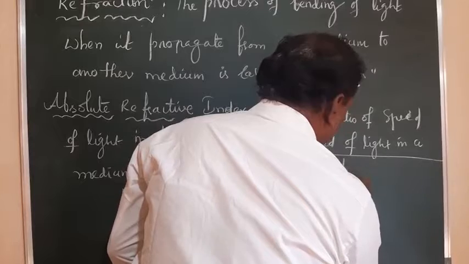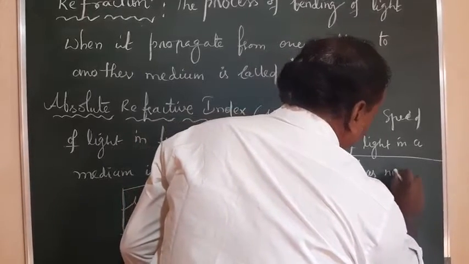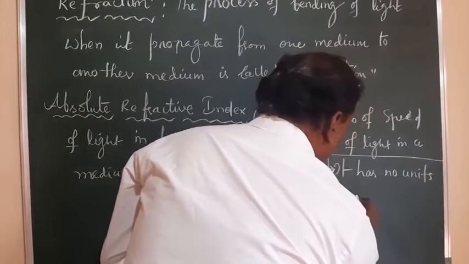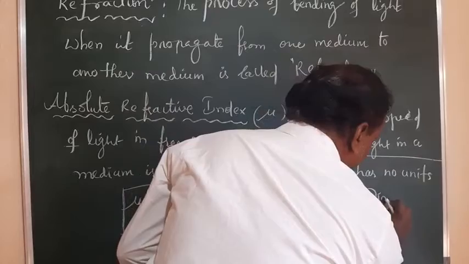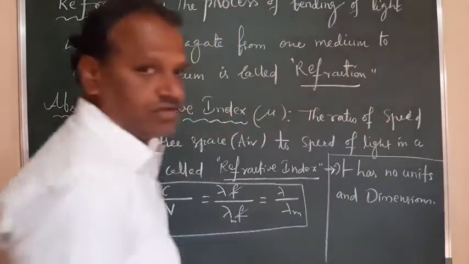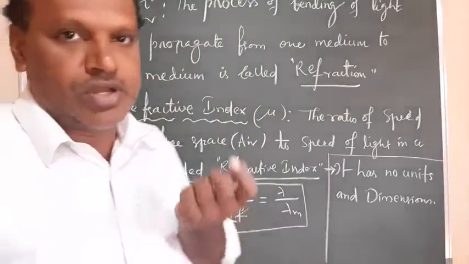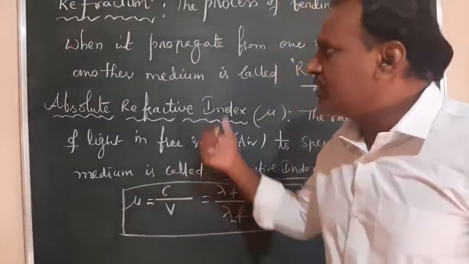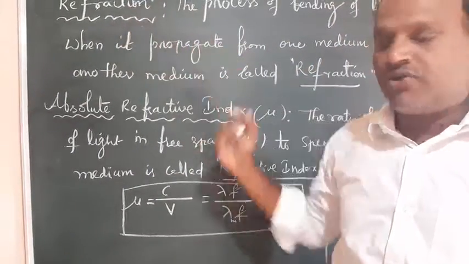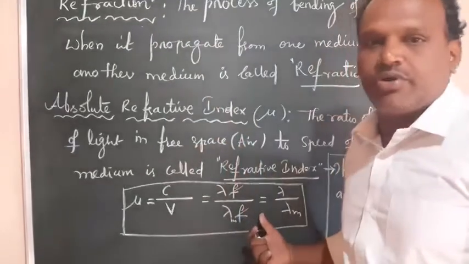So it has no units and dimensions. Right. So this is the new variable you will be having. It is important for the process of refraction. For the process of refraction, this definition is important and this equation is also important.